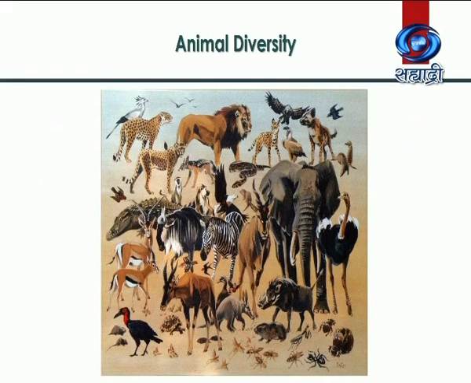Same thing is applicable to animals. We are surrounded by large variety of animals. Some are too small, whereas some are too big. Some are terrestrial, some are aquatic. Some crawl, some swim, some fly, while some can walk. Some animals have scales, some have feathers, while some have hairs and fur. So it becomes a complicated job to identify and study them.